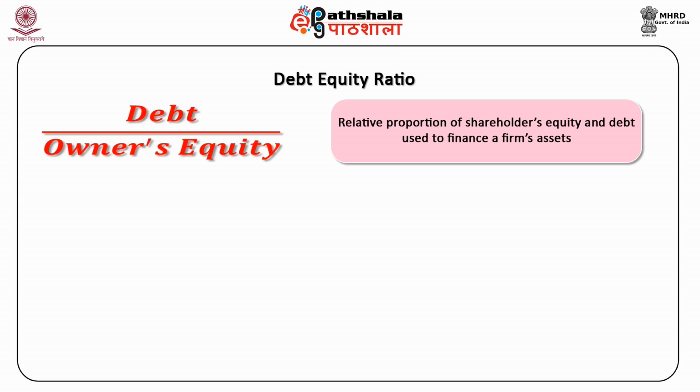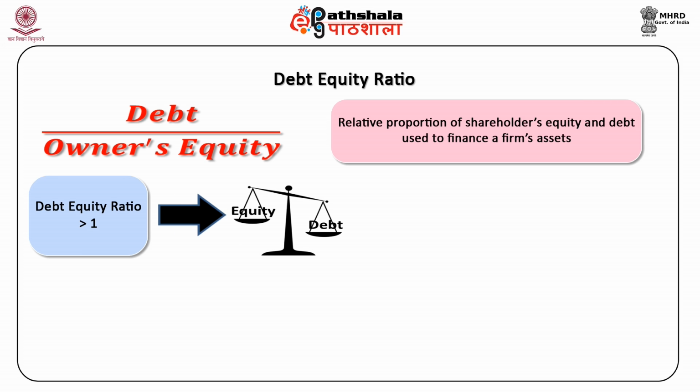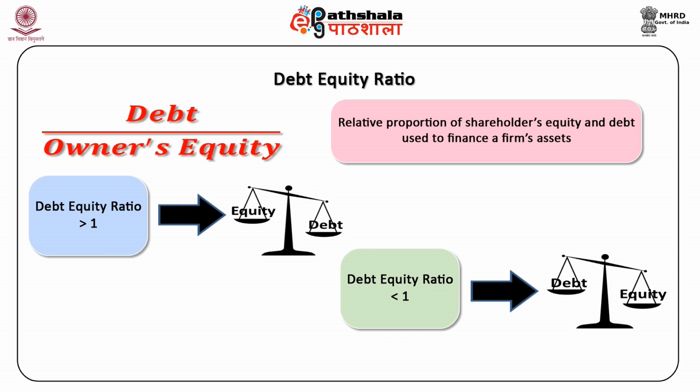A high debt equity ratio generally means that a company has been aggressive in financing its growth with debt, or the firm has high financial leverage, or it is highly geared. A debt equity ratio of more than 1 indicates that the company has more debt than equity. A debt equity ratio of less than 1 indicates that a company has more equity than debt.